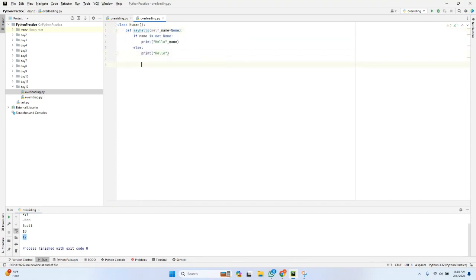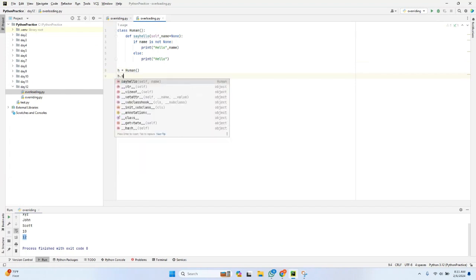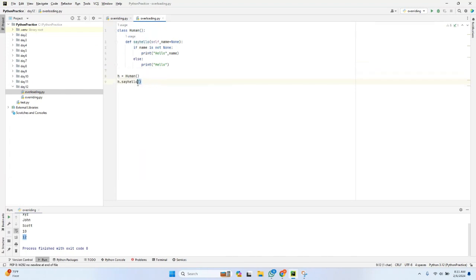Let me create one object so that you can understand in a clear way. Let me create a human object here, and with the help of this object, I will call the method h.sayHello. At this time, I will not pass any argument. And similarly, I can call the same method with some value. Suppose Suresh is the value which I am passing. So if you can see, the same method has multiple forms here, with arguments and without arguments.